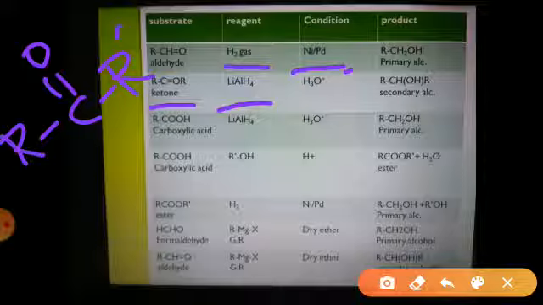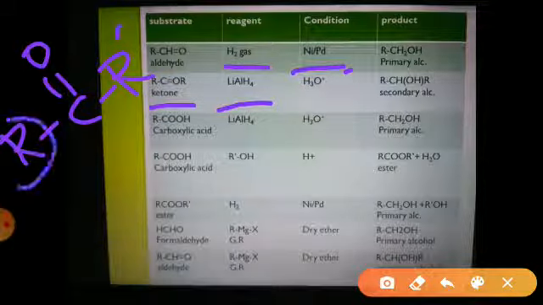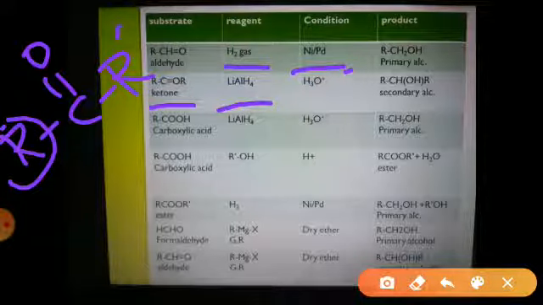This LiAlH4 is commonly chosen in those reactions because sometimes if this R part has a carbon carbon double bond, then it remains intact.